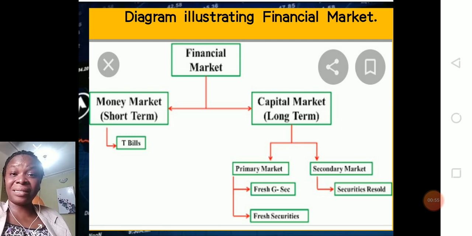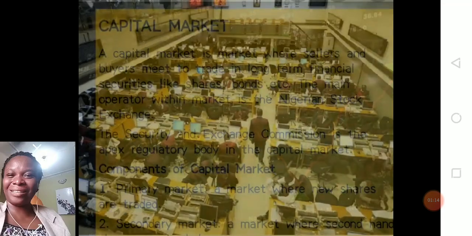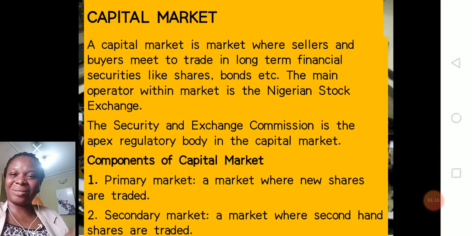Now, the primary market is the market where brand new securities are traded. It's like a market where brand new cars are traded. It's similar to this primary market. Your secondary market, on the other hand, is a market where second-hand or tokumbo securities are traded. Please take note of the differences between your primary market and your secondary market.